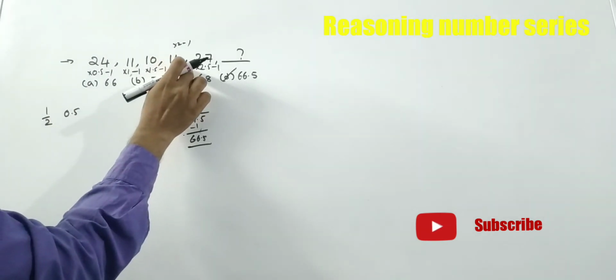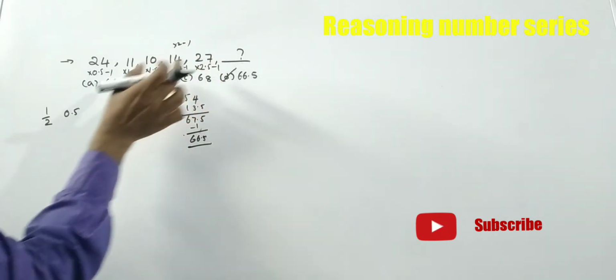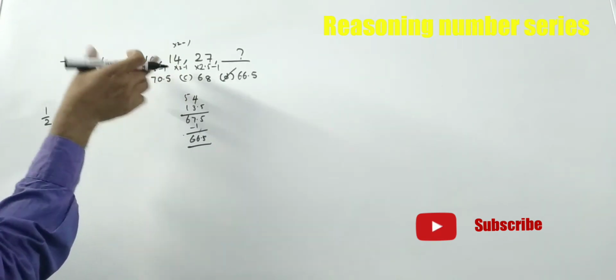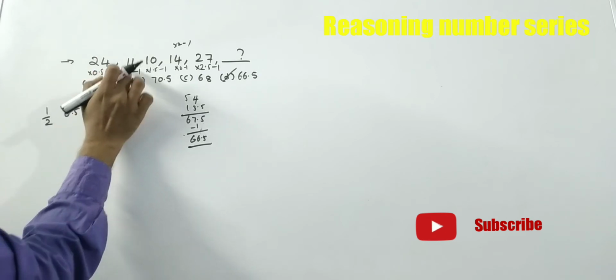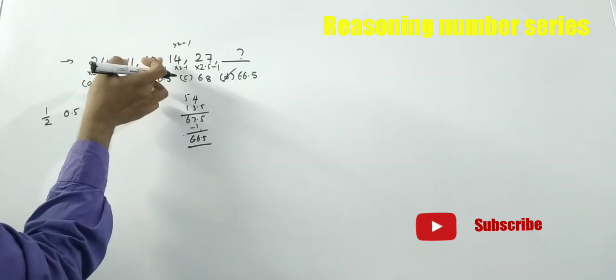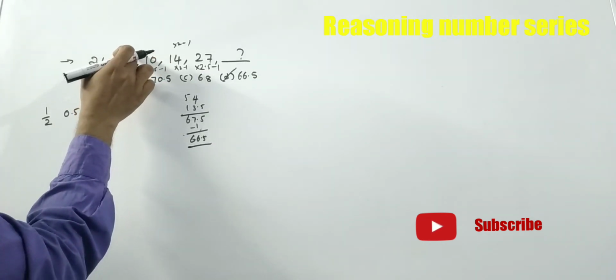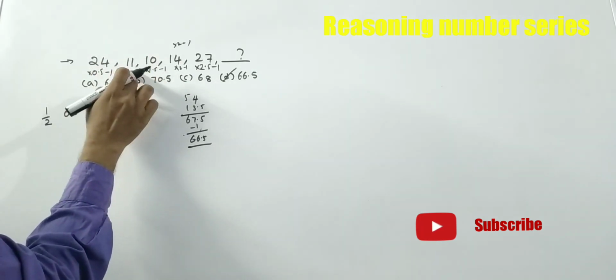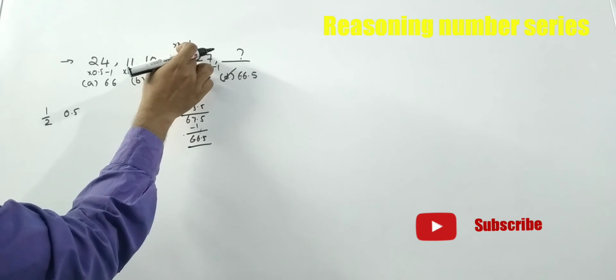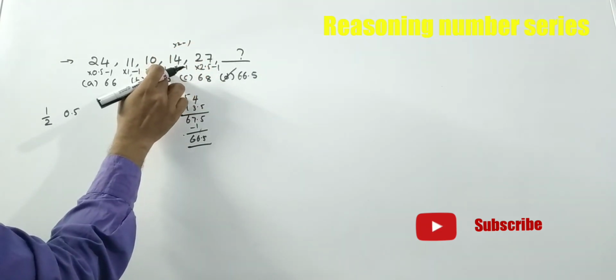Here 14 into 2 minus 1 equals 27. That means a series like that may come. Then I checked it. Then 10, how will 10 come from 11? 11 minus 1. Here also minus 1 is there. Definitely here also minus 1 will come.